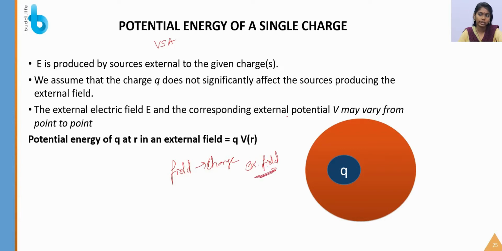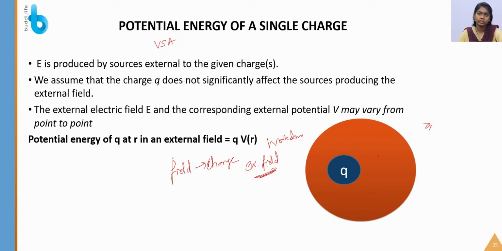We are not concentrating on the potential of the external field itself, but since the external field is present, when we move a charge from infinity to that point, we have to do some work. The charge Q does not affect the sources significantly.